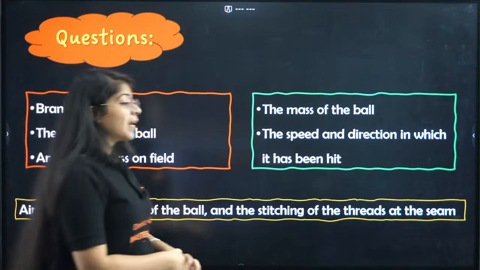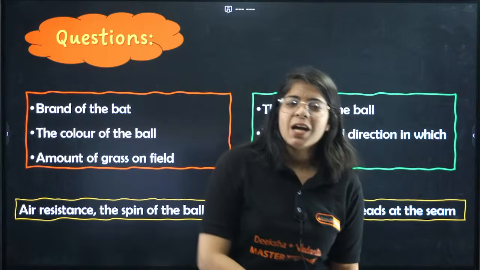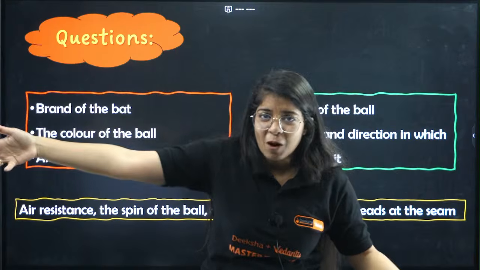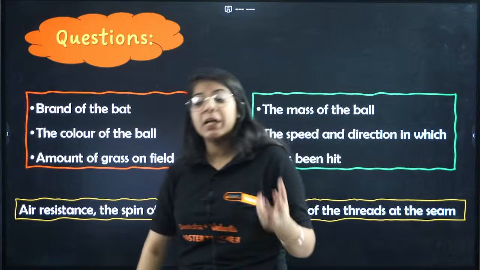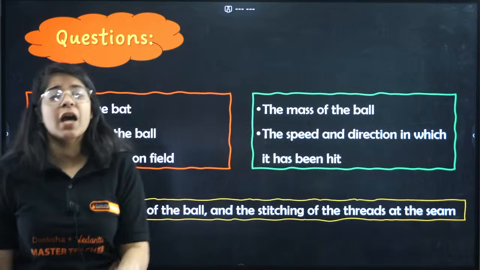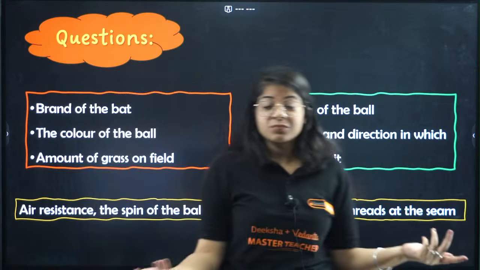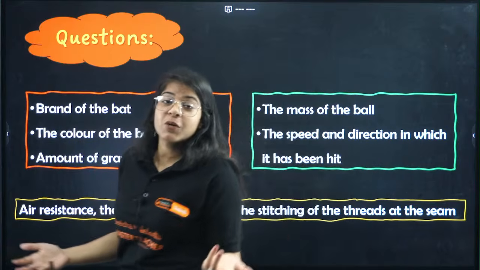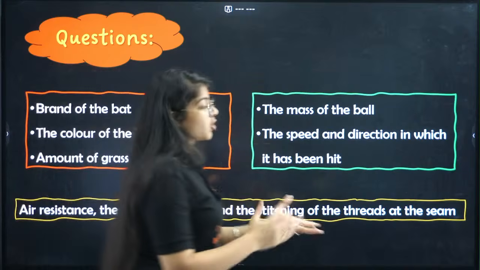Questions like the mass of the ball. If the ball is very lightweight, it won't be able to reach the boundary, right? The air will throw it in the opposite direction. But if it is very heavy, will it reach the ground? Then it won't either, right? So that can be one of the questions you can ask. Then you can ask the speed and direction in which it has been hit.